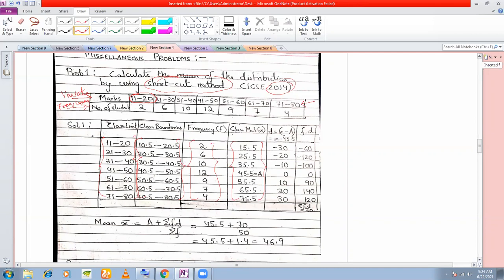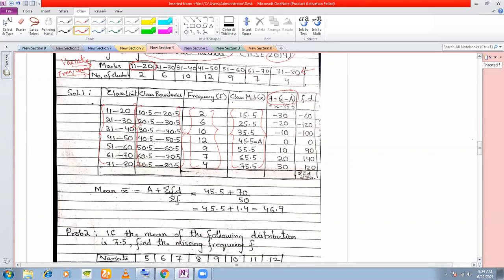Now, since it is given as a shortcut or deviation method, you will calculate D. Okay. Now, how do you calculate D? Again, first choose an assumed mean somewhere midway among all the values of class mark. Okay. So once you have chosen the value of A, now you calculate the deviations. This minus 30 that we have got, how did we get it here? This is 15.5 minus assumed mean we have taken, 45.5. We get minus 30.